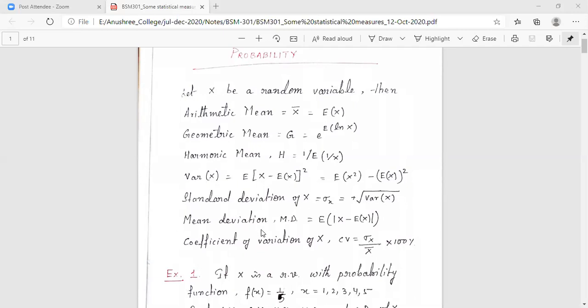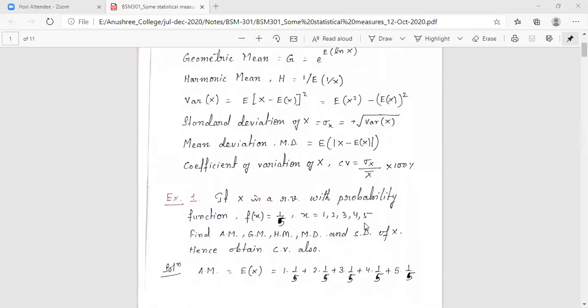Next is mean deviation, the deviation from the mean value. It is denoted as MD, and it is evaluated as expectation of modulus of X minus EX. What is EX? EX is the mean value. So how much it is deviated from the mean value, that mean deviation is obtained. That is expectation of modulus of X minus EX.